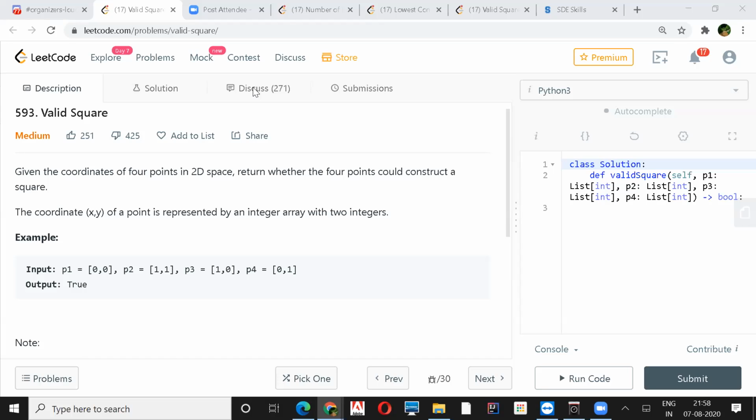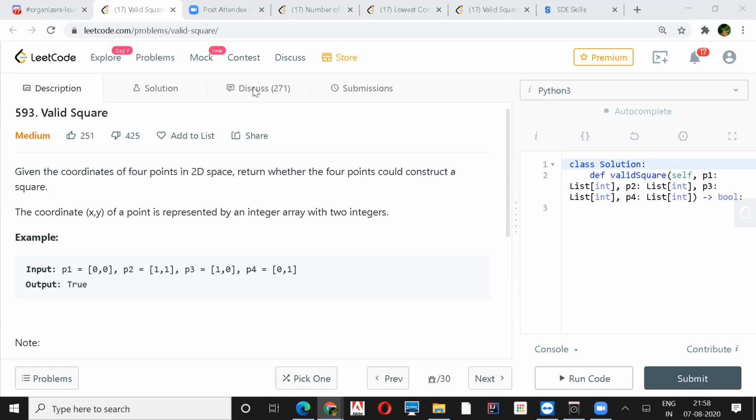Yeah. But in the definition, we have seen that a square can be a rectangle. Yeah, that is right. A square can be a rectangle. But in this case, we have to specifically find out if all four are the same. If only two are the same, it means it's a rectangle. If all four are the same, it means it is a square. No, simply checking that all four sides are equal won't confirm that it is a square.